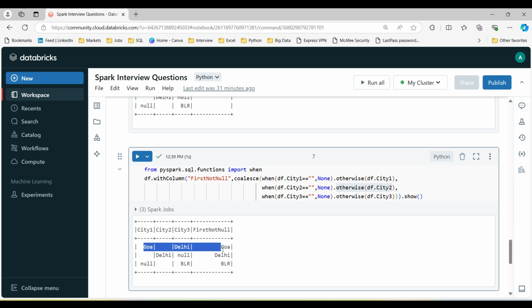Basically we need to fetch the first not null value. In the first row, Goa is the first not null value. In the second, the first is blank, so it moves to the next part, and Delhi is the first not null value, so it fetches that output. In the third, the first is null, then blank, then BLR, so BLR is the first not null value and it is fetched.